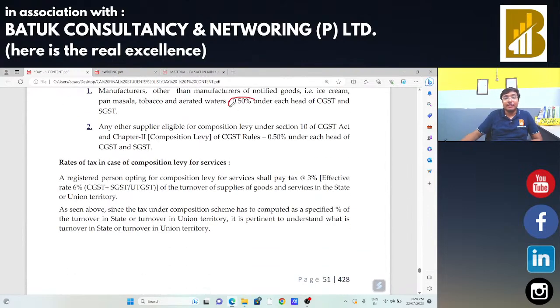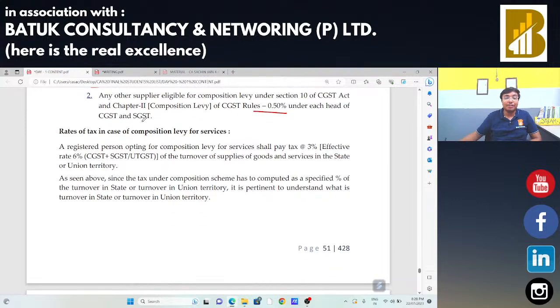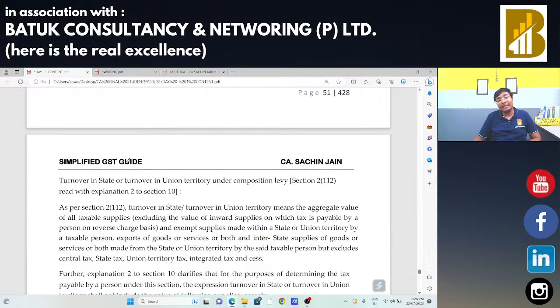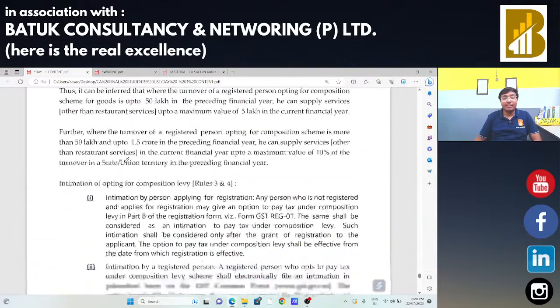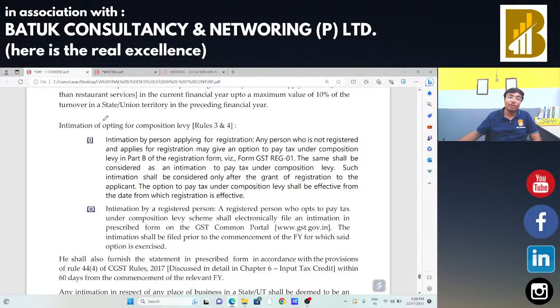The rate of GST will be 0.5% under each head of CGST and SGST. And in case of services, 3% under each head, that is CGST and SGST, we had already covered. Okay, so that is the concept of your composition scheme. You have to intimate the government about the composition scheme at the beginning of the financial year, up to 31 March, which can be extended to 30 April. You have to intimate that within this period we are going to select that composition scheme.